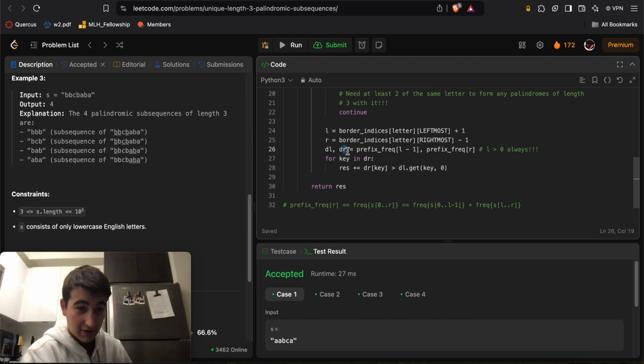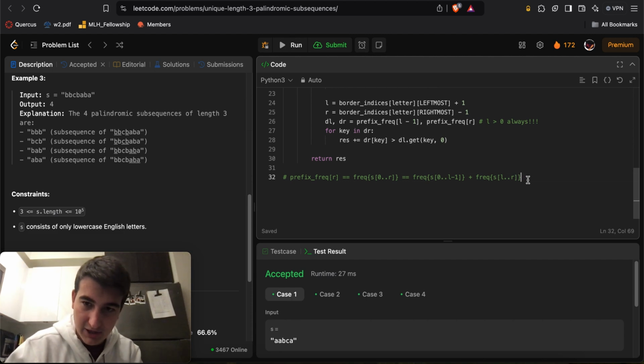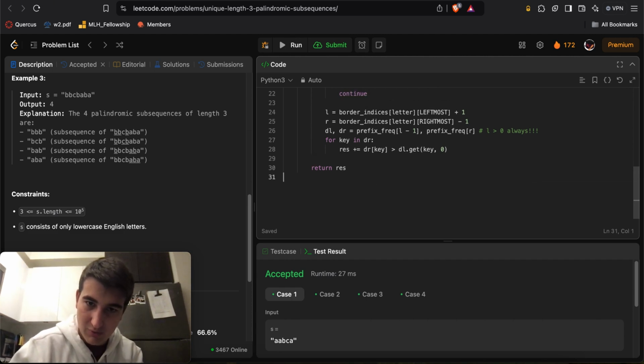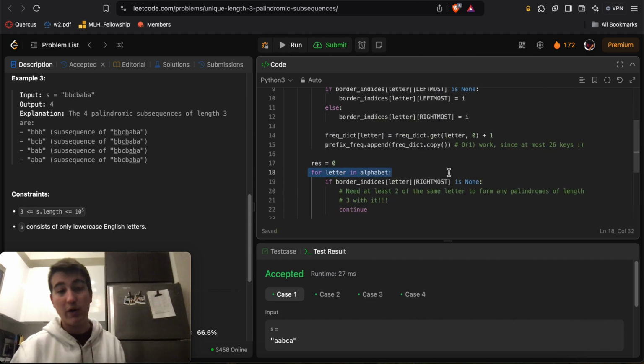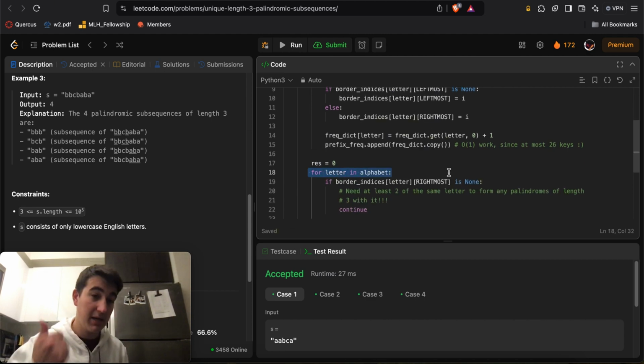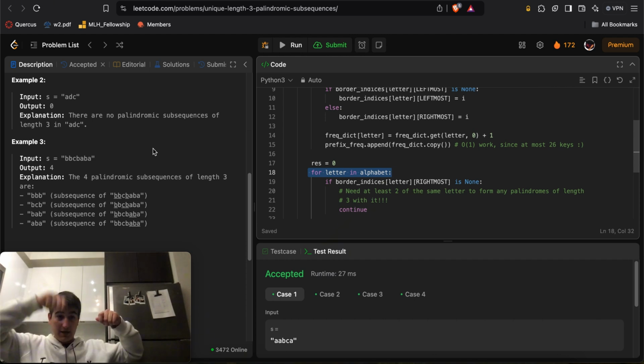And so I know it's a lot of convoluted details, but at least I hope the general picture makes sense, which I can reiterate one time quickly here. Essentially, the idea is to go through every single letter in the English alphabet, A, B, C, D, E, F, G, H, all the way up to Z. And for each one, I want palindromic substrings that start and end with that letter. So starting with the letter A, I want palindromic substrings that start with A and end with A, which means I need to have a letter in the middle.